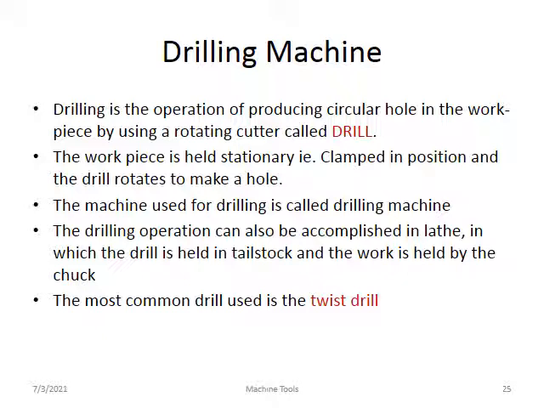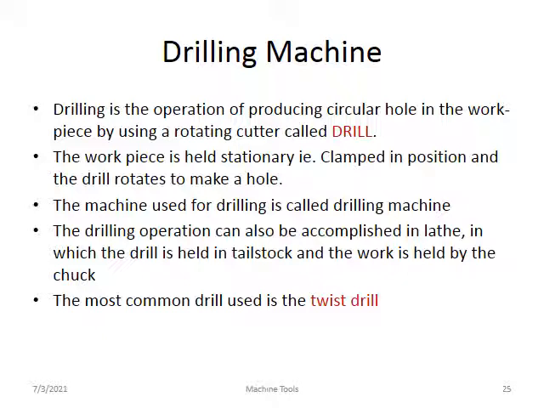First, you can clearly understand. Drill bit is a multi-point cutting tool. The cutting edge will be cylindrical, surrounding the drill bit. So flutes are provided. Each flute is called a cutting edge. So it is more than one. That's why it is called a multi-point cutting tool, drill bit. Drilling is the operation to produce a circular hole on the given workpiece using a rotating cutter, which is called a drill bit or drill tool or drill.